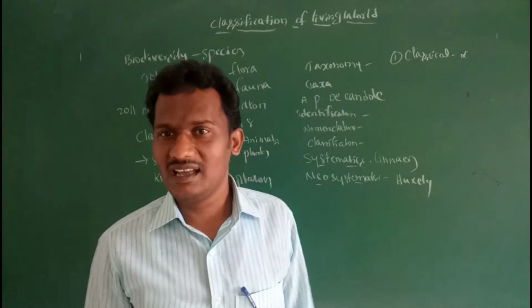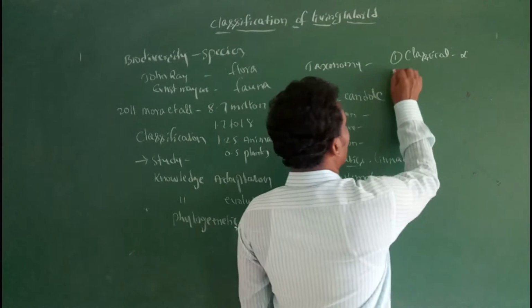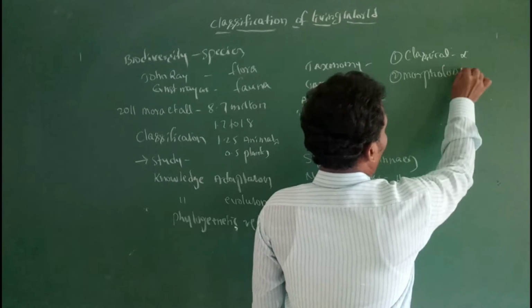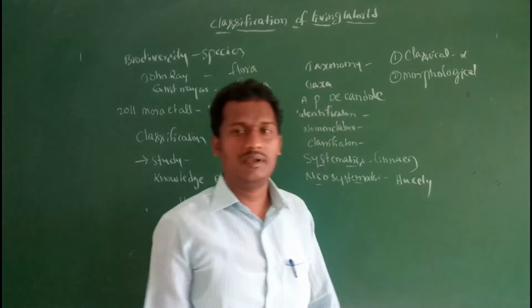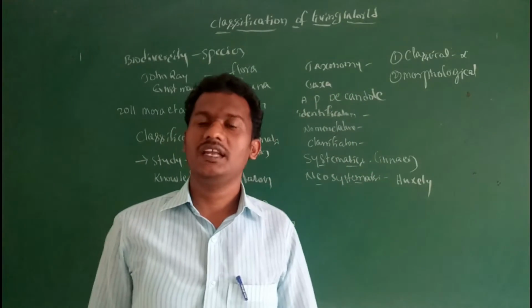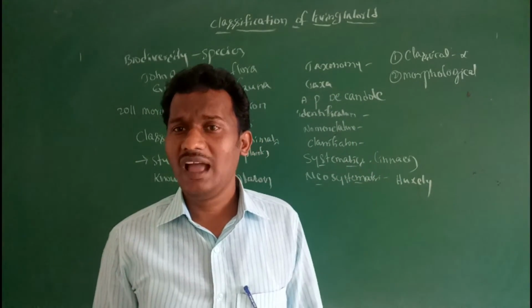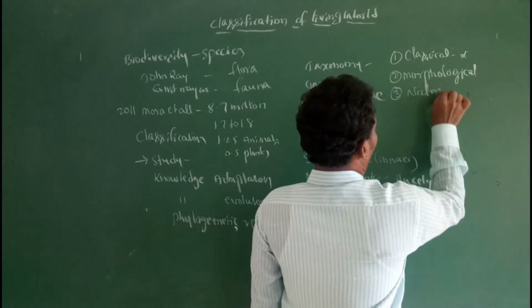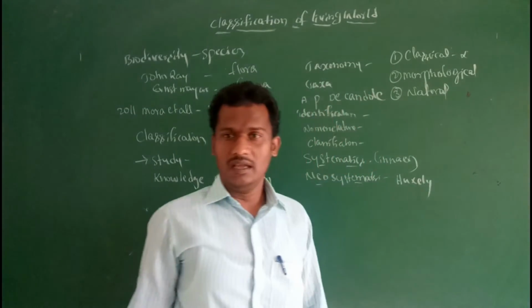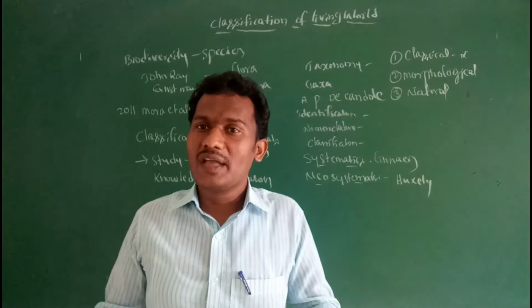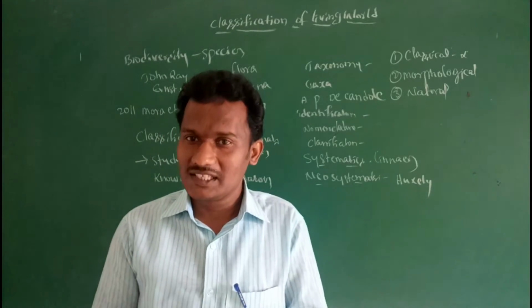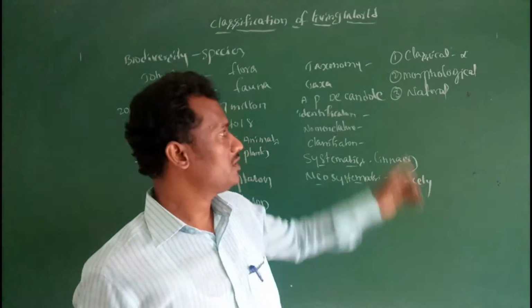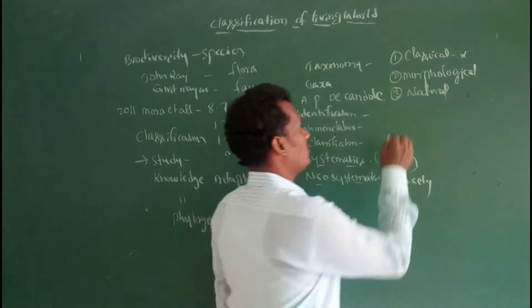Second, morphological taxonomy, that means classifying living organisms based on morphological characters. Third, natural taxonomy, that means considering natural affinities, natural similarities, and sharing of natural characters among organisms.